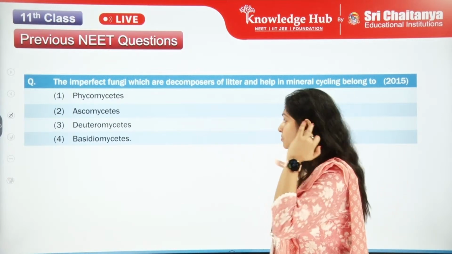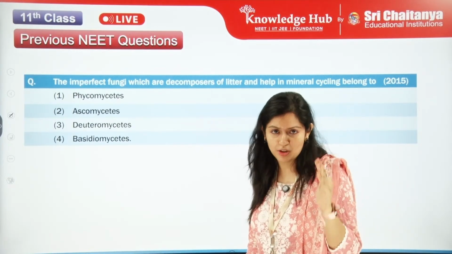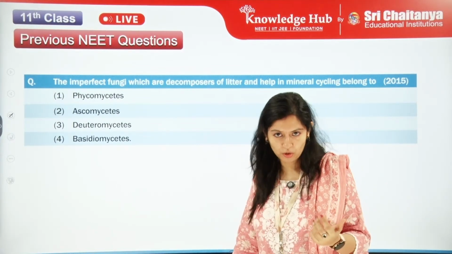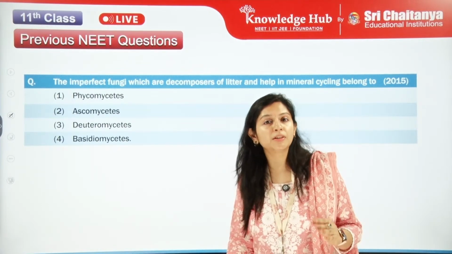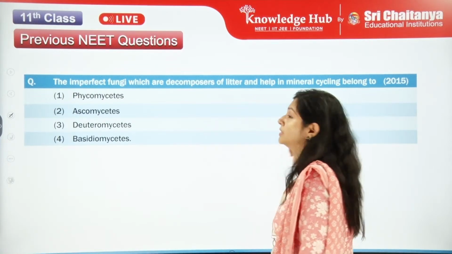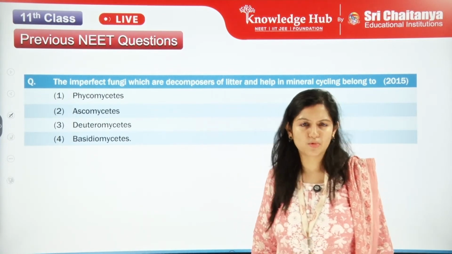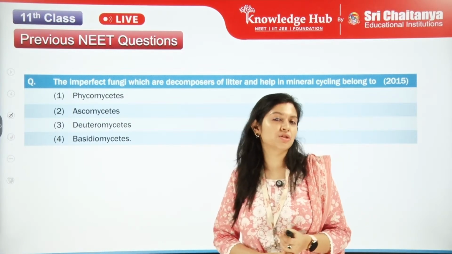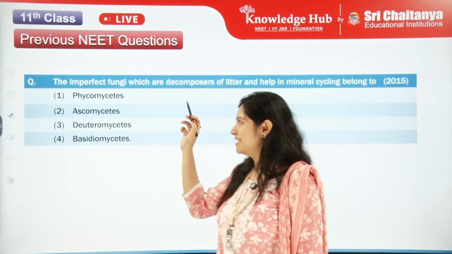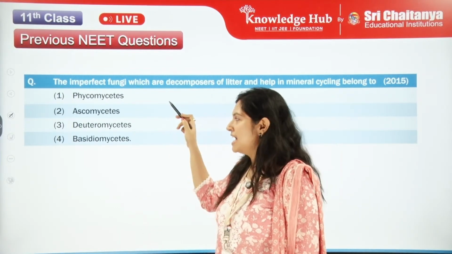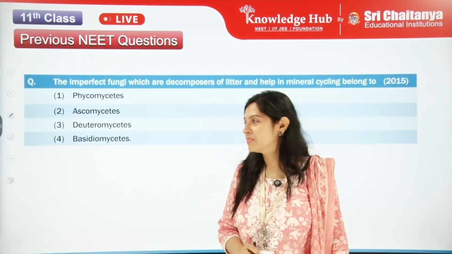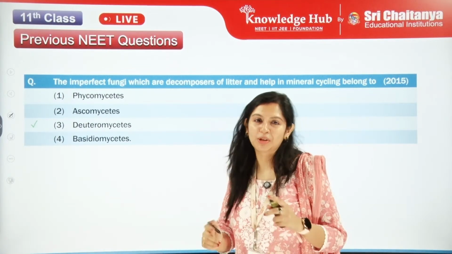Another very interesting one. This is a direct question from the fungi, without any other groups. Let's see the imperfect fungi, which are the decomposers of the litter and help in mineral cycling. We have just read this one, right? So you have to answer this question, my dear students. This is present in which group? It's a characteristic of Phycomycetes, Ascomycetes, Deuteromycetes or Basidiomycetes. The correct answer is Deuteromycetes.